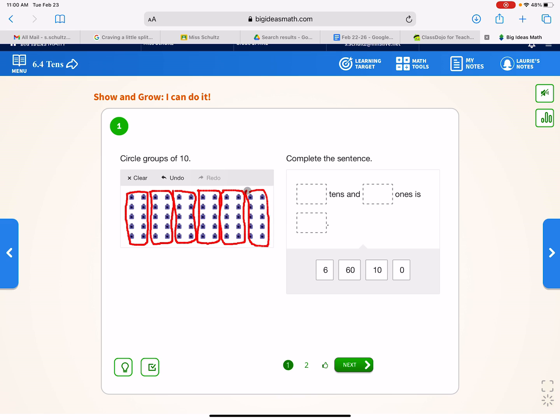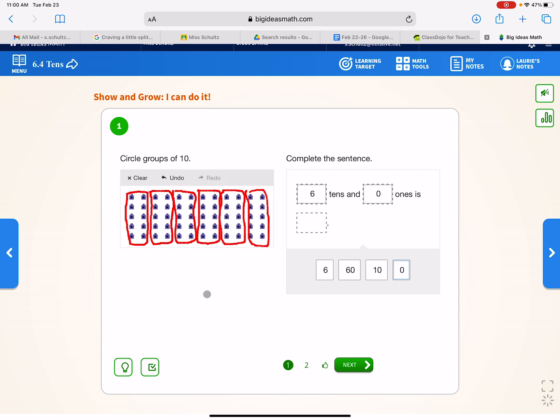So how many tens do we have in this problem? We have 1, 2, 3, 4, 5, 6. We have 6 groups of 10. And did we have any left over? No, we had an even set to equal 10, which was really nice. 0 ones. And now it's asking us for the total numbers.